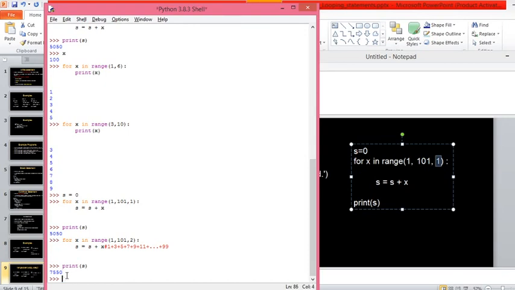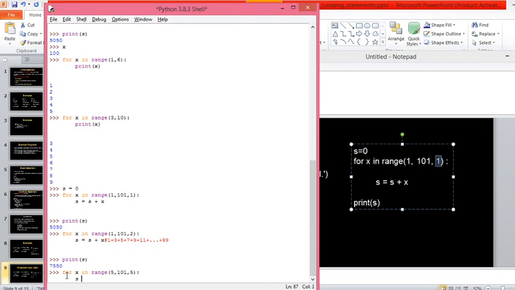Now I'll show you another way. Starting from 5, I'll go up to this one and then increment by 5. Now, you tell me what will be the output from this one? Instead of finding the sum, I'll just show you x. And now what will be the output? My starting value is 5, the stopping value is 101, and in every step it has to increment by 5.